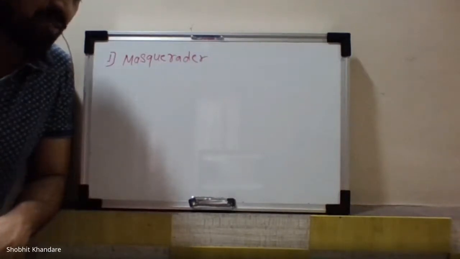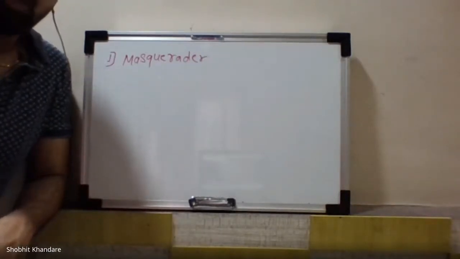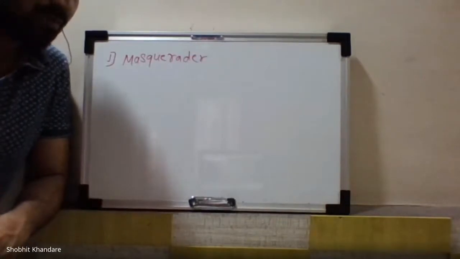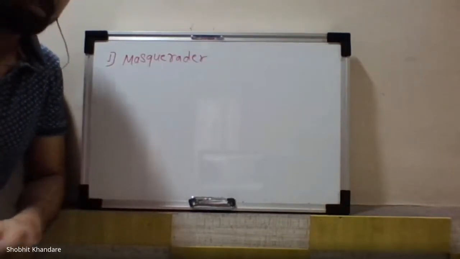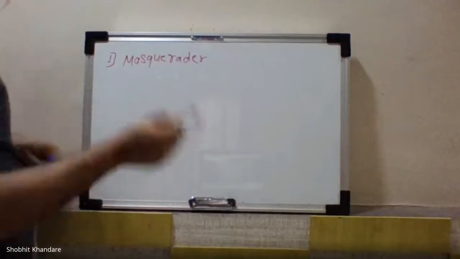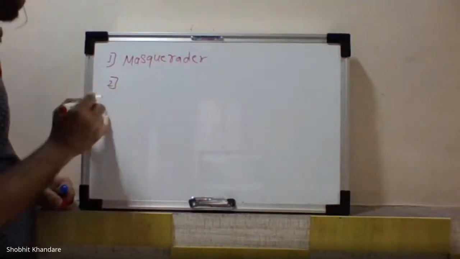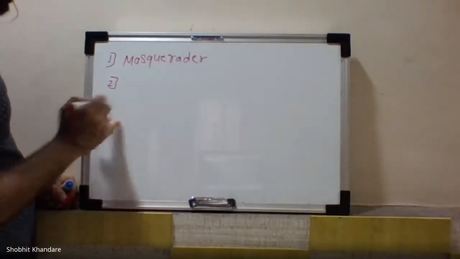That is one class of intruder. The second one is misfeasor.